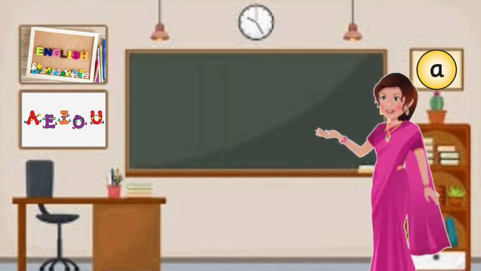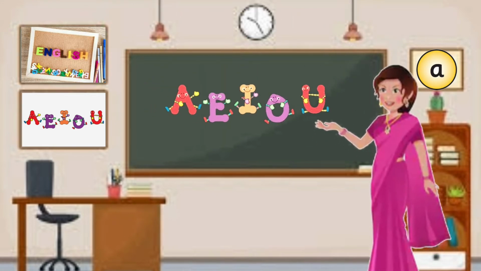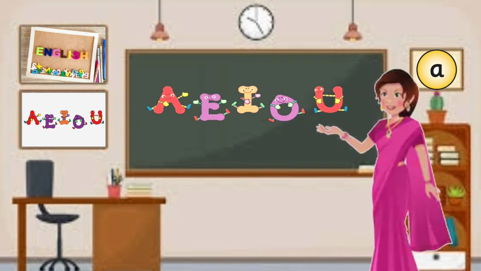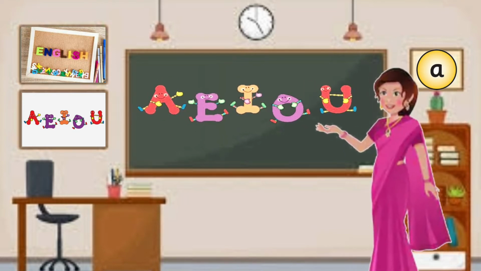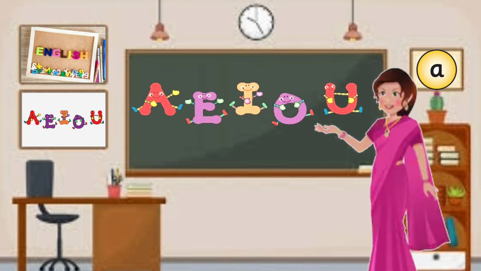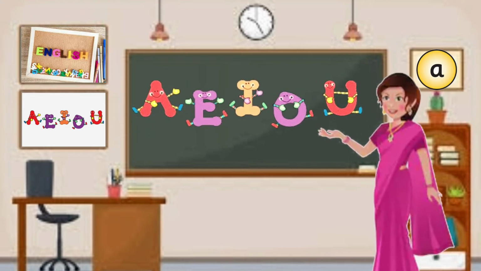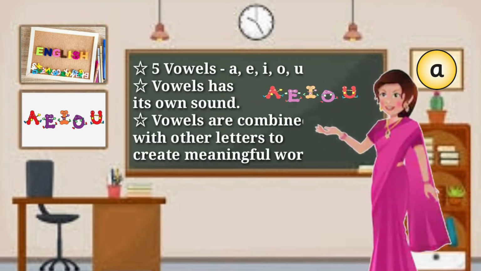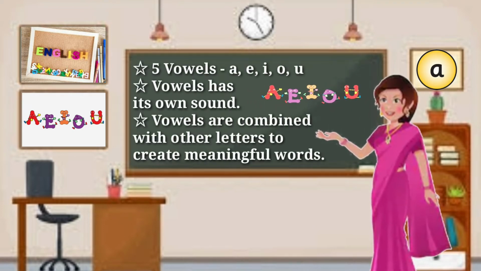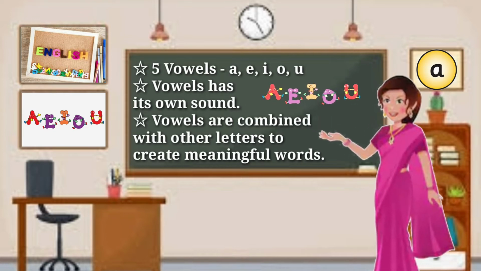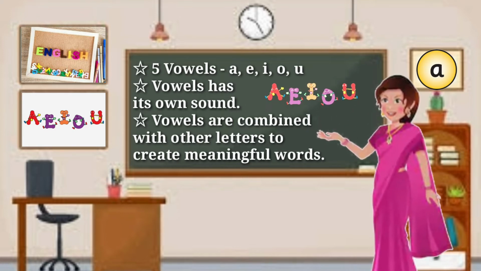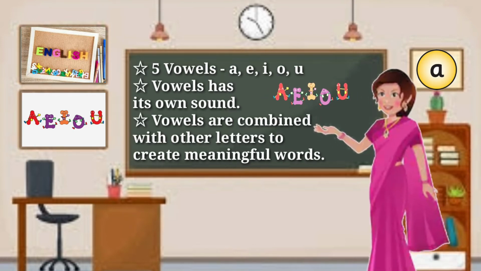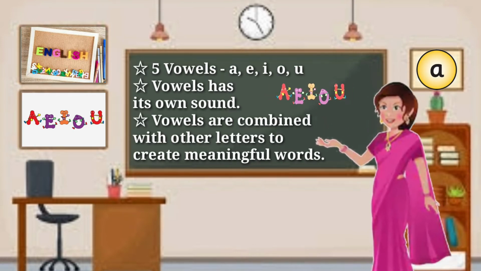Hello my dear students, as we all know, there are 5 vowels in the English alphabet. These 5 vowels are A, E, I, O and U. And these 5 vowels have their own sound. So when these vowels are combined with other letters, then they can create meaningful words.